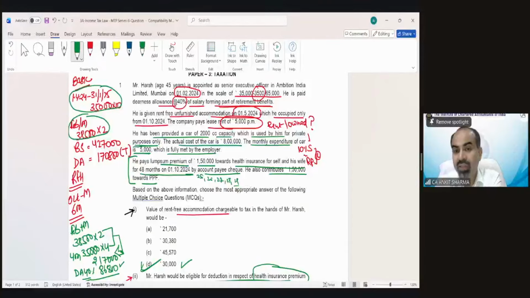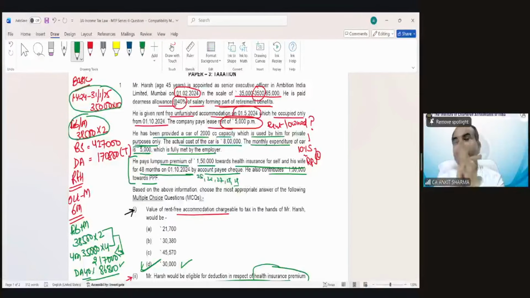So this is the case when the car has been provided by the employer to the employee and the car has been used for private purpose only. If the expenses are also met by the employer, and the car is used only for private purpose, what is the taxable value?